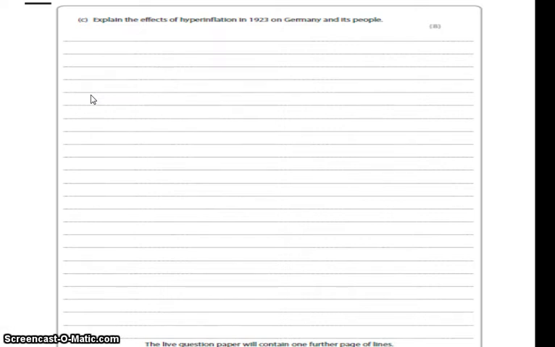Here's an example. Hyperinflation had a terrible effect on people's lives. For many, their standard of living was totally destroyed. Pensioners were a very good example of this. Workers could get more wages, but many pensioners were on a fixed income.